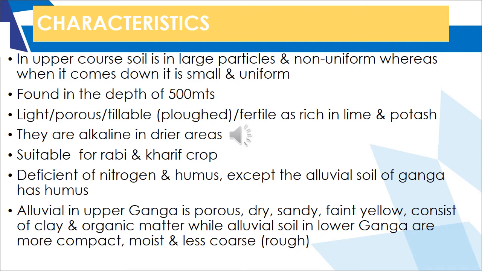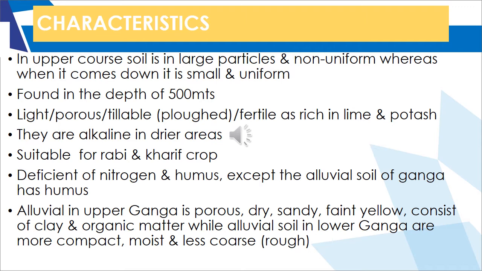It is found to a depth of 500 meters. It is light, porous and tillable. Very important, it is fertile as it is rich in lime and potash. It is suitable for the growth of rabi and kharif crops. It lacks nitrogen and humus. However, the alluvial soil of the Ganga, that is the Indo-Gangetic plain, has a high amount of humus.